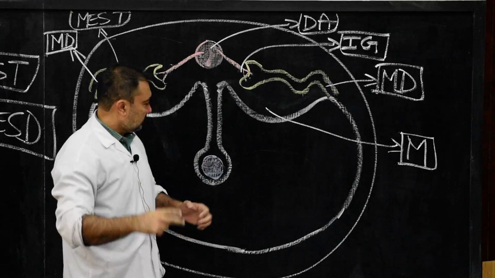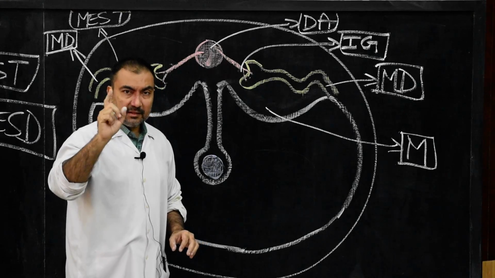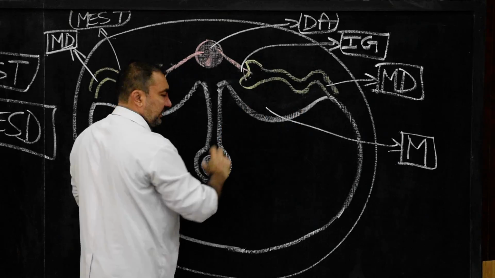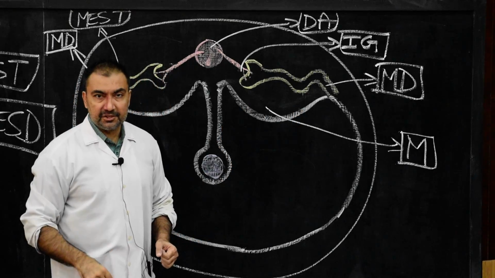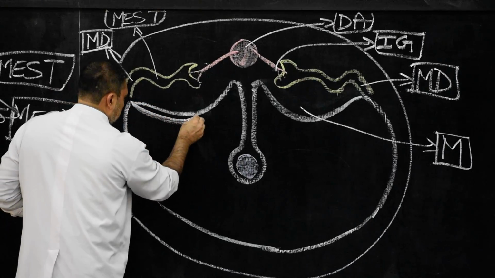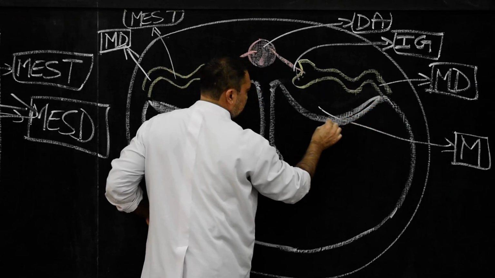Now what happens in the mesonephros? Two changes will take place. Number one, the lateral part of these convexities is known as the mesonephric ridge. So here I am going to show this lateral portion, I am darkening it.